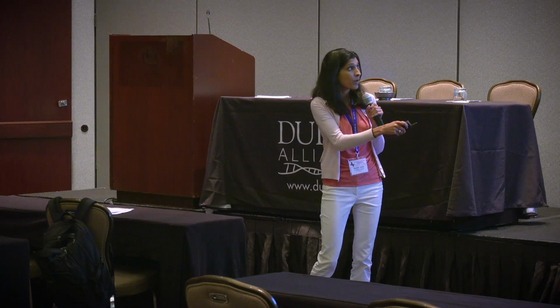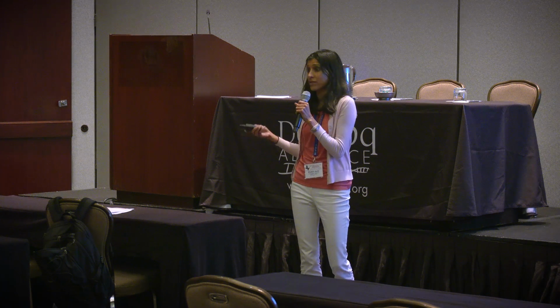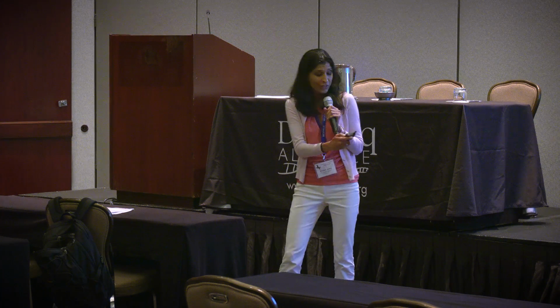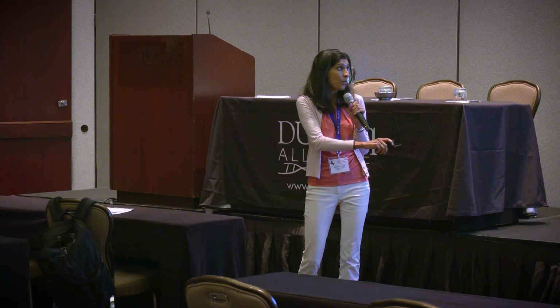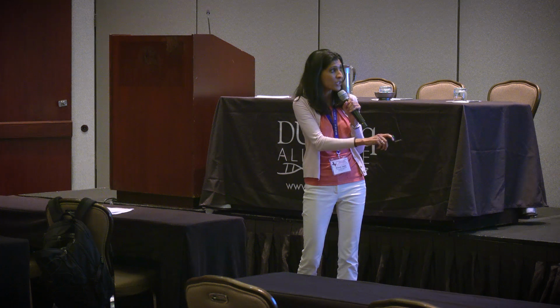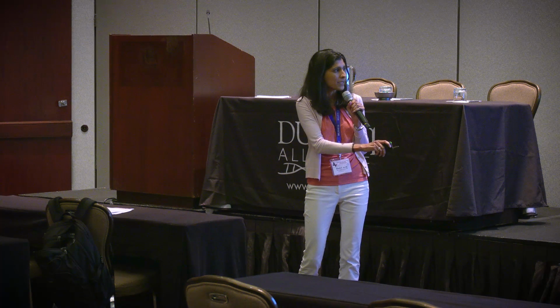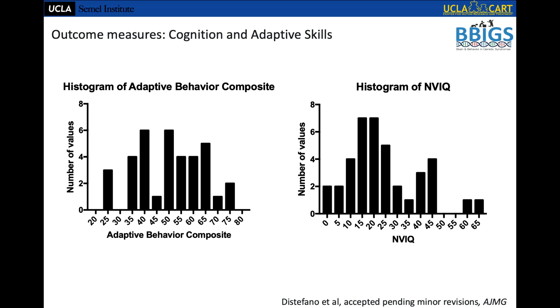We also looked at the Vineland, which I really like. It's a great measure of adaptive skills, and it's a measure that pharma companies also really like a lot as clinical endpoints. And the good news is the Vineland behaves really nicely in this condition without having to make any changes to scoring. We see pretty nice variability. This is just within our kiddos with isodicentric duplications, but with and without epilepsy, that detail doesn't matter. But we do see a nice range,